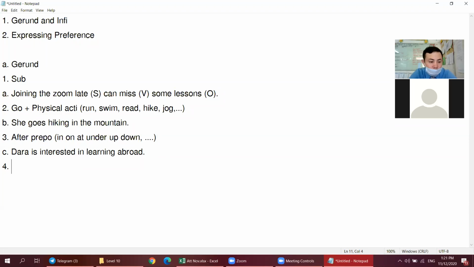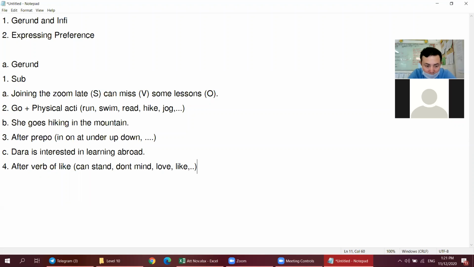Okay, number 4, we have what? After the verbs of like, we have can stand, the words don't mind, love, like, and so on.